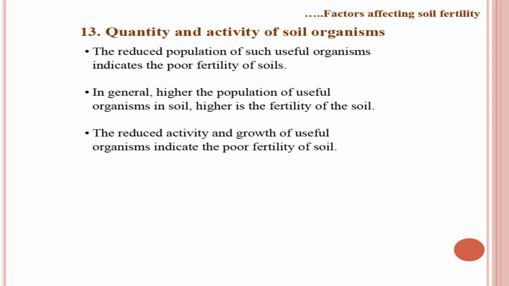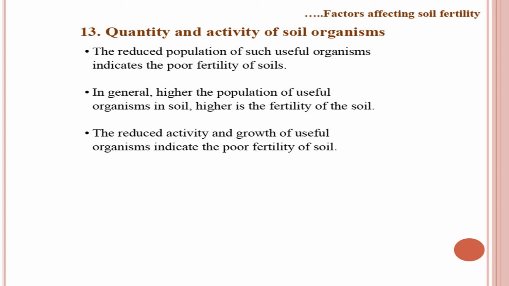Quantity and activity of soil organisms, yet another important component of soil fertility. The reduced population of such useful organisms indicates the poor fertility of soil. In olden days, farmers used to say that earthworms are the indicator of soil fertility. Means if in your soil your earthworms are more, means your soil is fertile. This was the general feeling of the farmers. But today, if you go even to a paddy field, rice field, you will not find many earthworms in those soils. What has happened to earthworms in our soil?